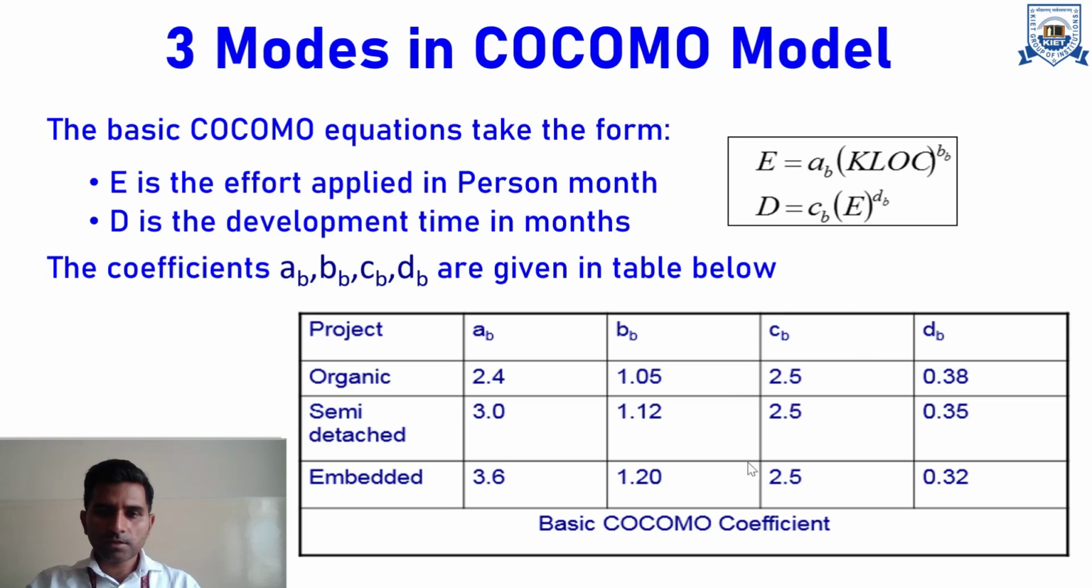So if you see this table, the c variable is constant at 2.5 for every mode of the COCOMO model, and a varies, b varies, and d also varies. So if we see the varying nature from organic to embedded, a is increasing, b is also increasing, but d is decreasing, and c remains constant. Now in the next slide, we will have one numerical example in order to illustrate this COCOMO model.